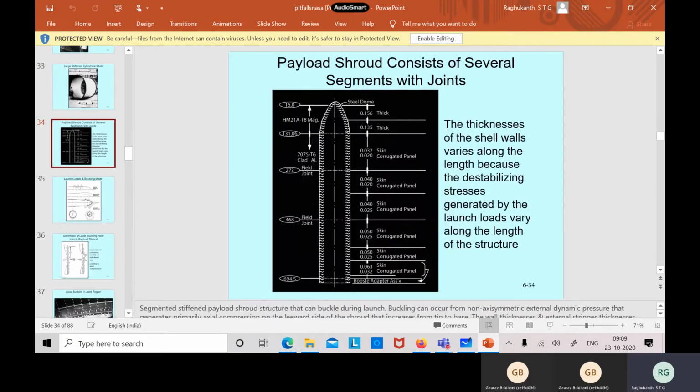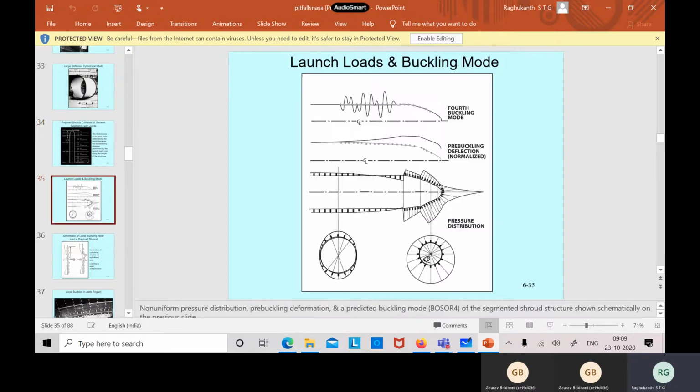This is a typical rocket. You have a steel dome here. All kinds of problems are there. When it is subjected to thrust, it will be under full compression. So there is a chance of buckling. This is how the buckling modes are here. You have seen here, pre-buckling, the deflection is like this. The fourth buckling mode, you can see the waves here. You follow? So this is how buckling is.